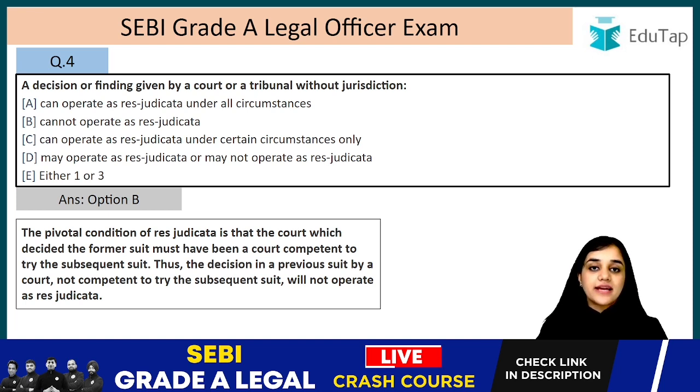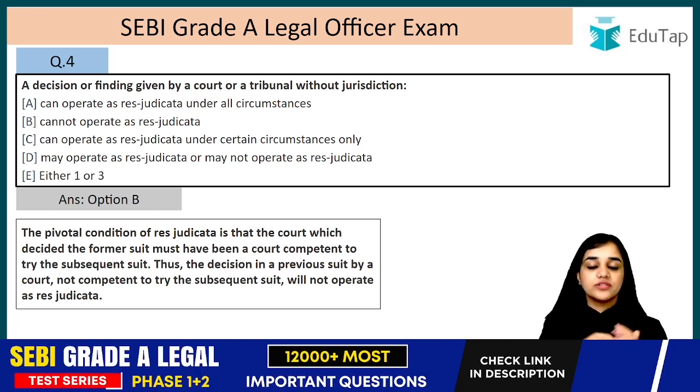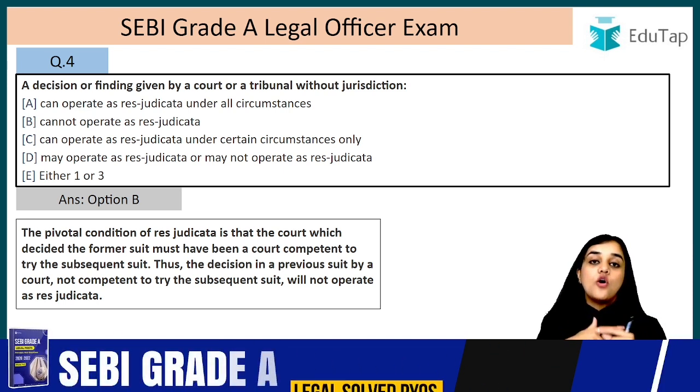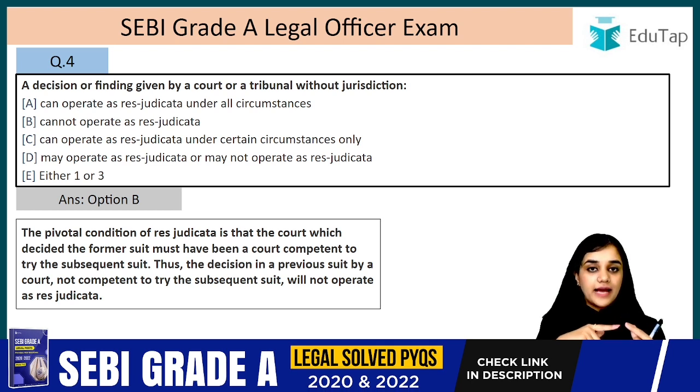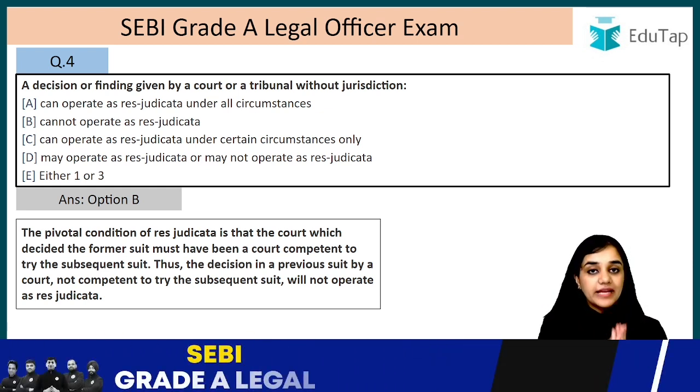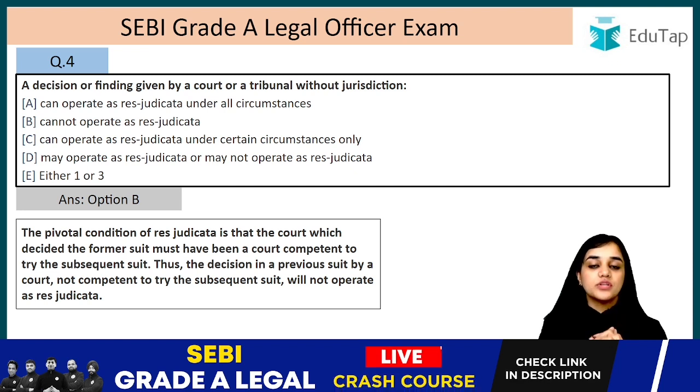What is finally decided? Finally decided has three implications. Finally decided means where an appeal does not lie. That means it has been finally decided. Or it means that an appeal lay, but the parties did not exercise their right to appeal. Or in the third case, where the appeal lay and they exercised their right to appeal as well, but it was dismissed by the appellate court. So this is what? This is a final decision. So if it has been finally decided, then a subsequent court cannot try this suit. So this is what res judicata means.